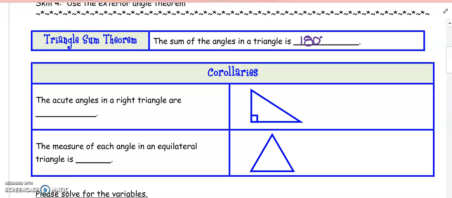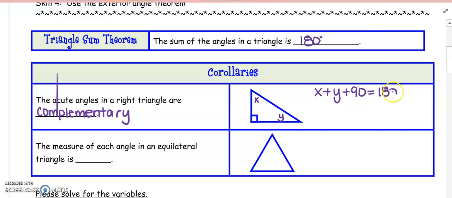The first corollary talks about the acute angles in a right triangle. We're going to see that the acute angles in a right triangle are complementary, meaning that they add up to 90 degrees. And here's why. If we have this right triangle, I'm going to call this angle x and this one y. I could say x plus y plus 90 is equal to 180.